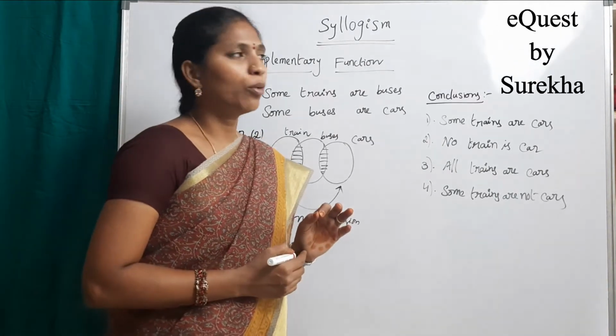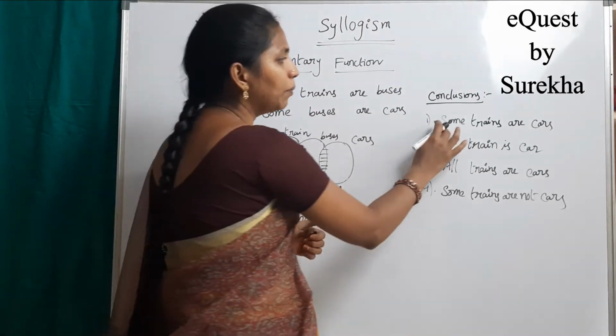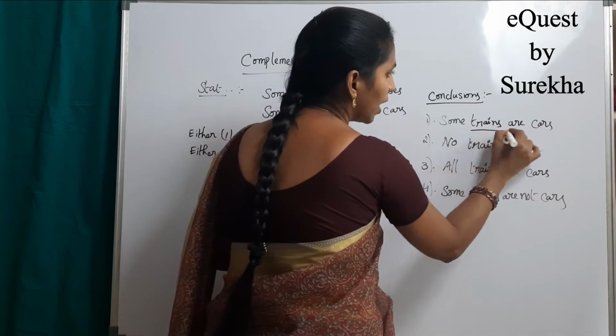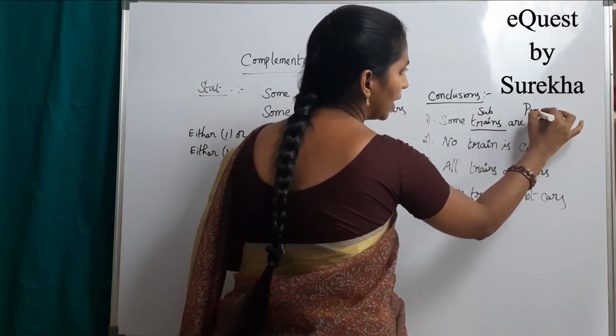One more important point in complementary functions is, actually here some trains are cars means trains is the subject and cars is the predicate.